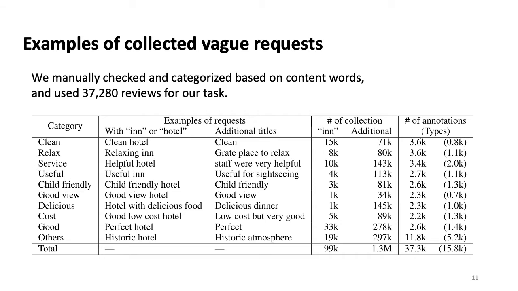This table shows examples of vague requests collected from review titles. We extracted about 1.4 million reviews. For annotations, we selected 37,000 reviews. By expanding the collection rules, the number of requests increased greatly, and the data imbalance problem was reduced. Furthermore, it also includes the variation of the request expressions. Overall, we collected about 16,000 unique kinds of titles in 37,000 reviews.